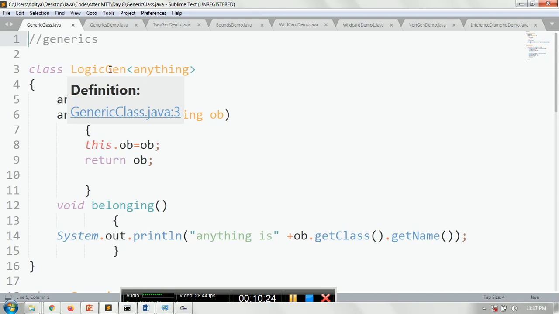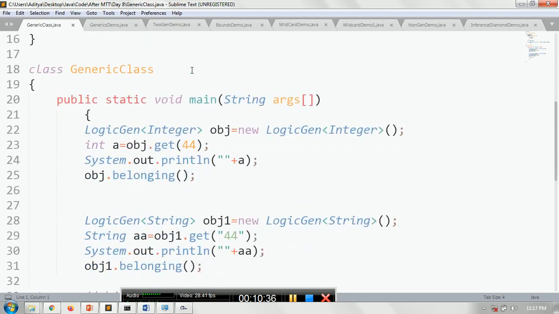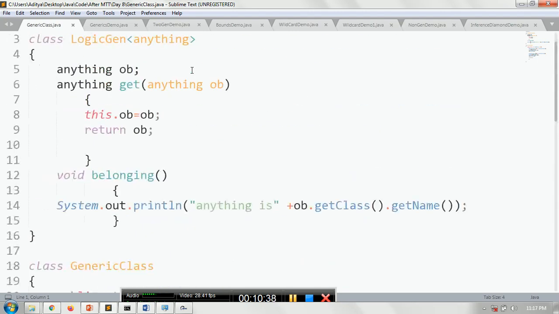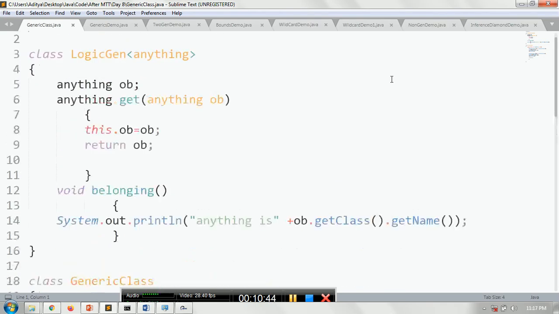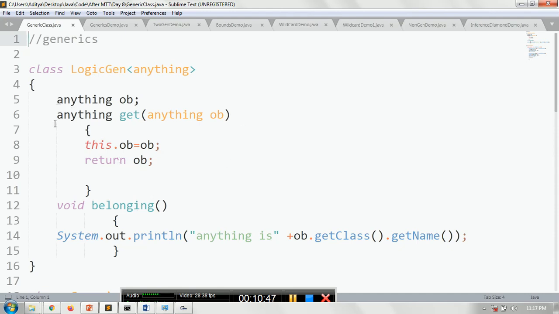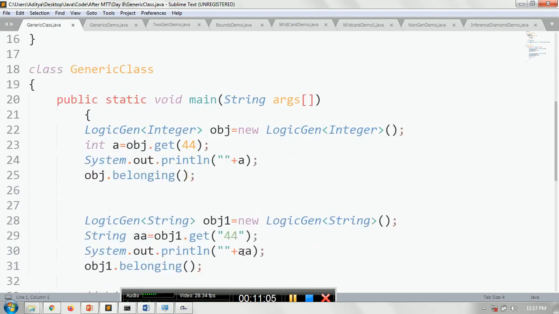I have a class called LogicGen, and the type information here is like anything. I do not want to be specific, meaning this particular code will work on any type of object. So what does this program basically do? Whenever you create an object of this class with the help of its constructor, you just copy the value, and then with the help of getClass and getName you print the class name and the name.